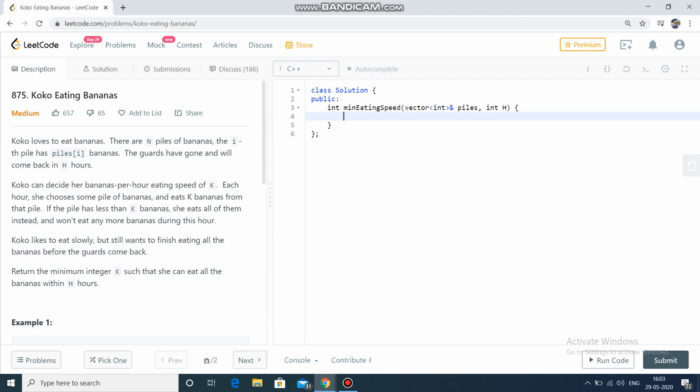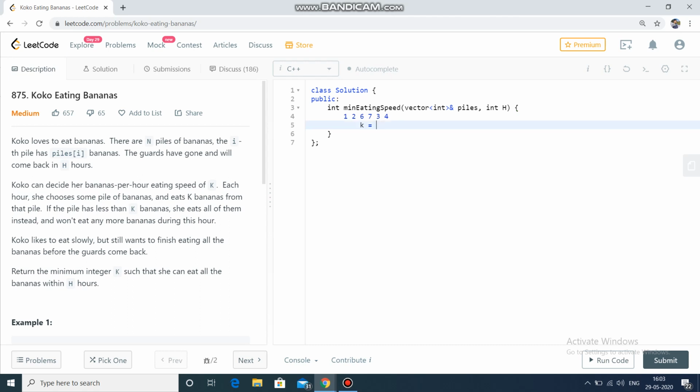Let me explain it through an example. For example, my piles are 1, 2, 6, 7, 3, 4. At max she can eat 7 bananas per hour, because the maximum value in piles[i] is 7. If we take k equal to 8, let's prove why we can't eat more than 7 bananas. We can't eat 7 plus 1 in an hour, because we can't deal with 2 piles in an hour. It will be illogical to take more than the maximum number per hour, because that capacity will be wasted anyway, and we need to find the minimum value of k.